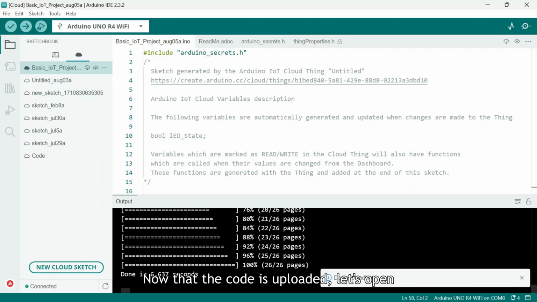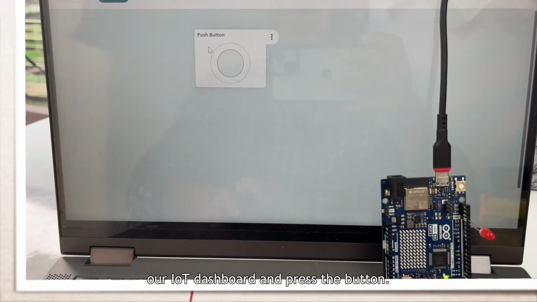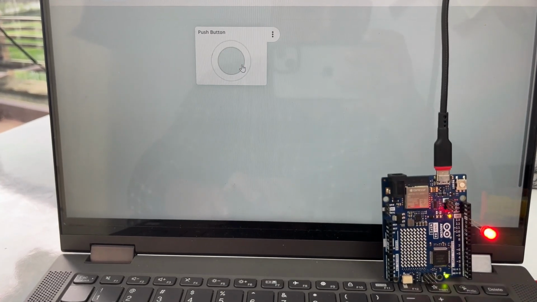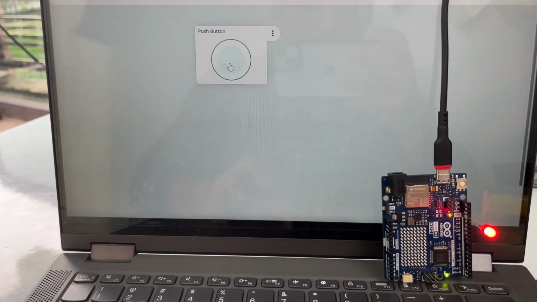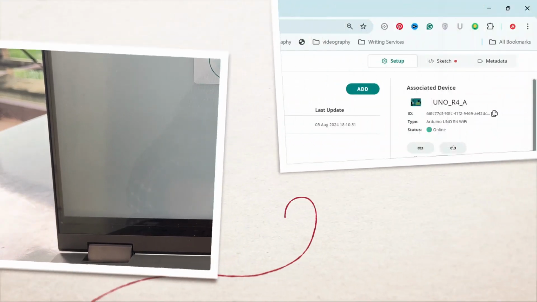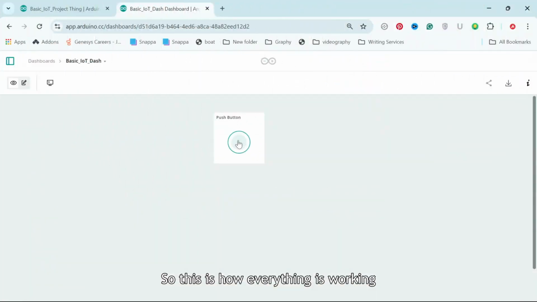Now that the code is uploaded, let's open our IoT dashboard and press the button. As you can see, the LED is working as intended. So this is how everything is working together.